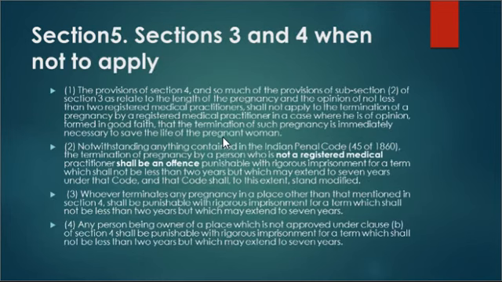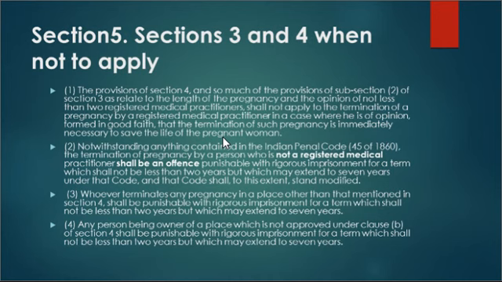Okay, now coming to section 5, it says sections 3 and 4, when not to apply. So where sections 3 and 4 are not applicable, these provisions are mentioned under section 5 of the Medical Termination of Pregnancy Act 1971.